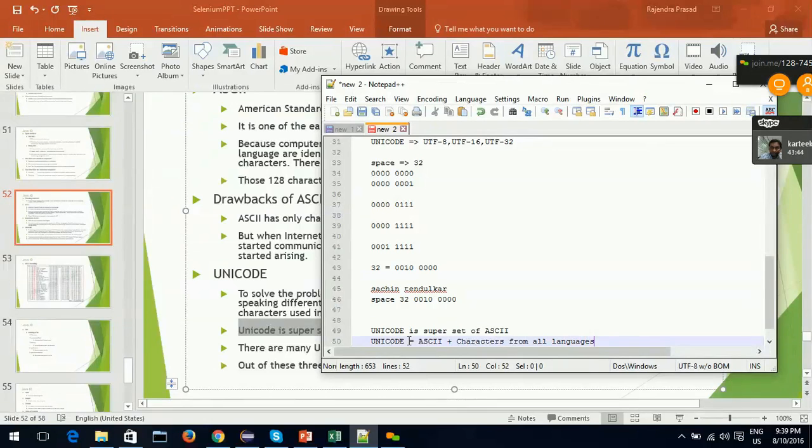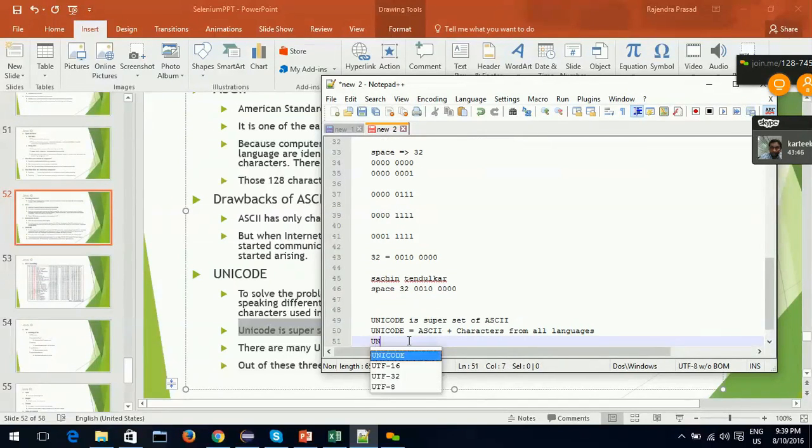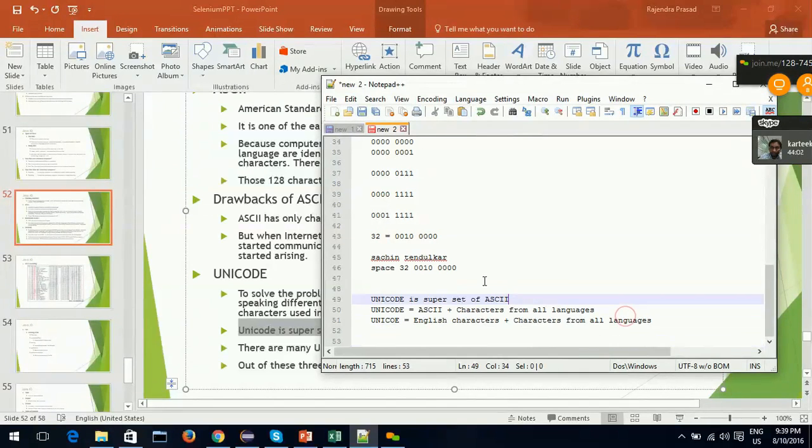Also I can write it as Unicode equals English characters, that are nothing but ASCII characters, plus characters from all languages. Now you know what Unicode is and what ASCII is.